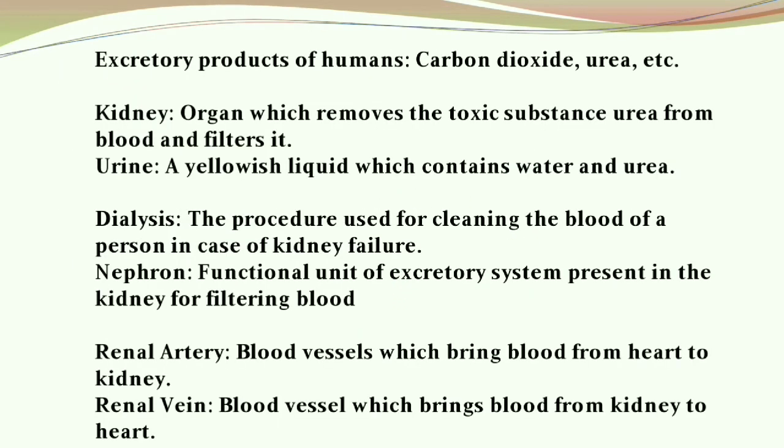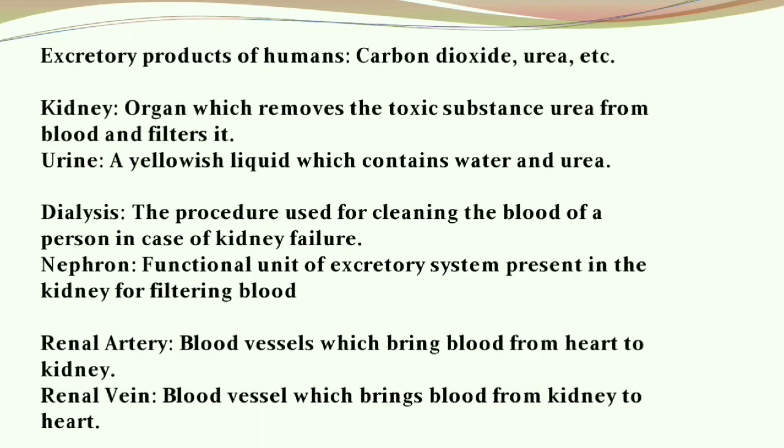Now, what about human beings? What do humans excrete? Yes, humans excrete carbon dioxide, urea, etc. So, in human beings, this excretion takes place through an organ, the kidney. The kidney is an organ which removes the toxic substances, urea, from the blood and filters it. So, what is urine then? Urine is a yellowish fluid which contains water and urea.